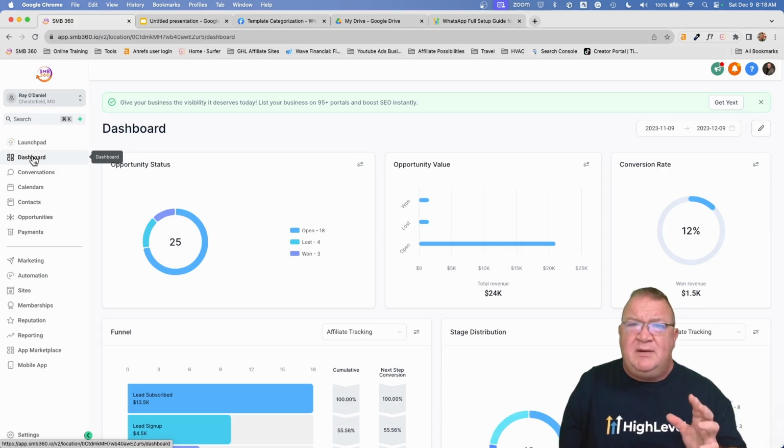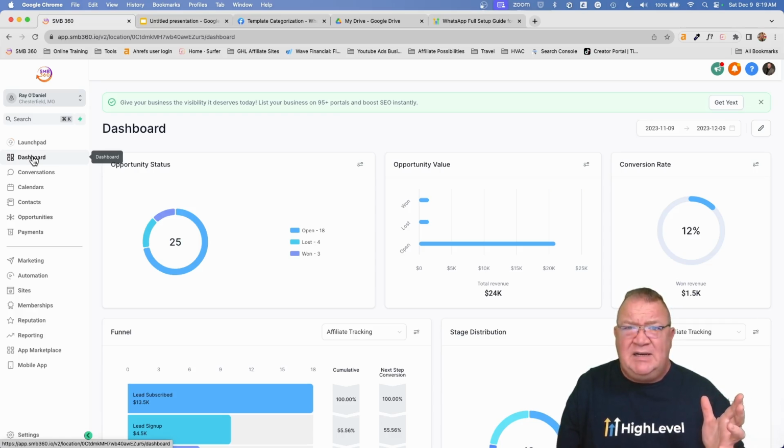So hopefully by now you understand the pricing, and just to recap, how do you go through and get it set up? And this stuff doesn't take long. By the way, when you configure all of this, it took me probably less than 5 minutes to get this set up, but let's just double that and say 10 minutes to get WhatsApp configured and ready to go and a whole new profile configured. So it doesn't take long. It's just taking a long time in this video because I'm trying to go step by step to show you how things work. So now that you've got this set up, you're going to think about your templates.